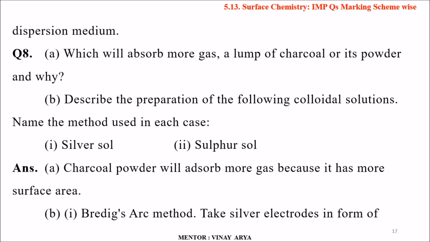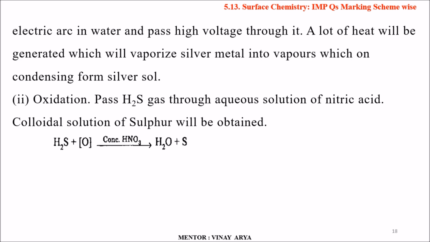The eighth question says: which will adsorb more gas, a lump of charcoal or its powder, and why? Second part: describe the preparation of the following colloidal solutions, naming the methods used for each case, silver sol and sulfur sol. Charcoal powder will adsorb more gas because it has more surface area. In the Bredig's arc method, we take silver electrodes in the form of an electric arc in water and pass high voltage through it. A lot of heat is generated which vaporizes silver metal into vapors, which on condensation form silver sol.